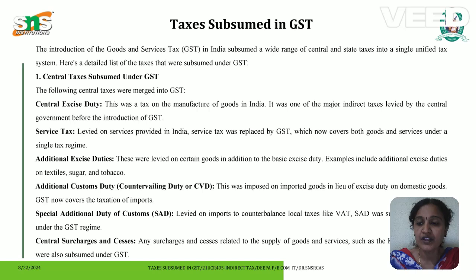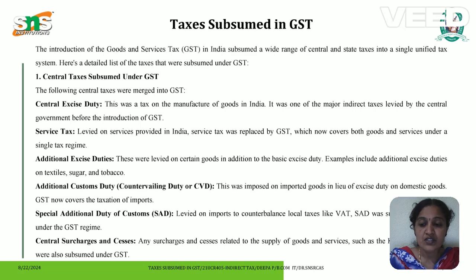Central Excise Duty. This was a tax on the manufacturing of goods in India. It was one of the major indirect taxes levied by the central government before the introduction of GST. Service tax. It is replaced by GST, which now covers both goods and services under a single tax regime. Additional excise duty. These were levied on certain goods in addition to the basic excise duty. Examples include additional excise duties on textiles, sugar, and tobacco.